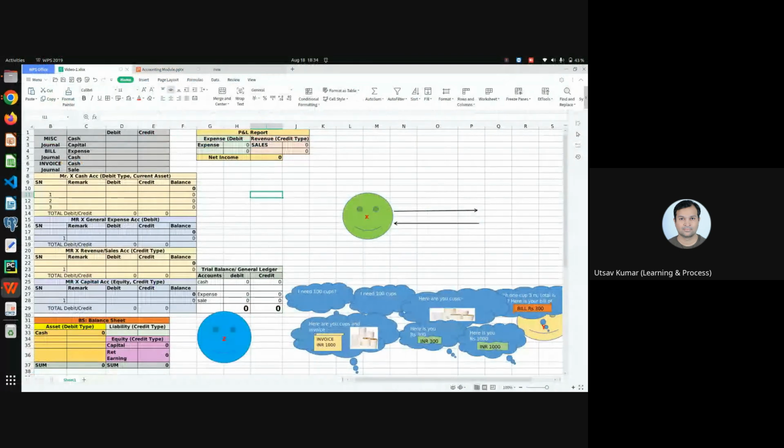Okay, so this is my example. Let's say we have someone called Mr. X. Mr. X is our businessman, and he is the person for whom we are maintaining the accounting.